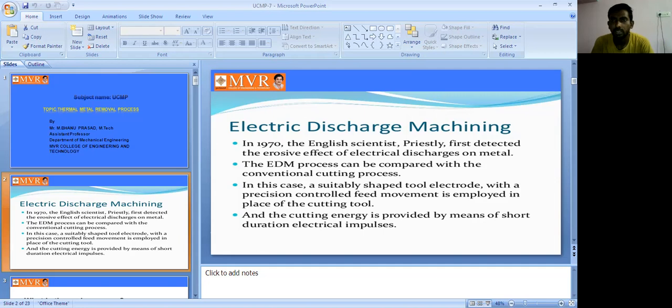Here the basic source is power. Thermal means we have some power, some electricity we can use, and we remove the metal from the workpiece. So it is called the thermal metal removal process.